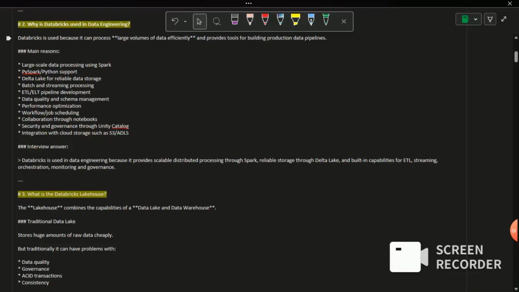Why is Databricks used in data engineering? So mainly it is used to process large volume of data. So as it is built on Apache Spark, so it will process our data in the multiple machines. So in simple words, for example, if you are having the large file of data, so instead of processing it in the single machine, this distributed processing will distribute data among multiple machines, which will process parallelly, so that the workload on each machine will be reduced. So this is called distributed processing.